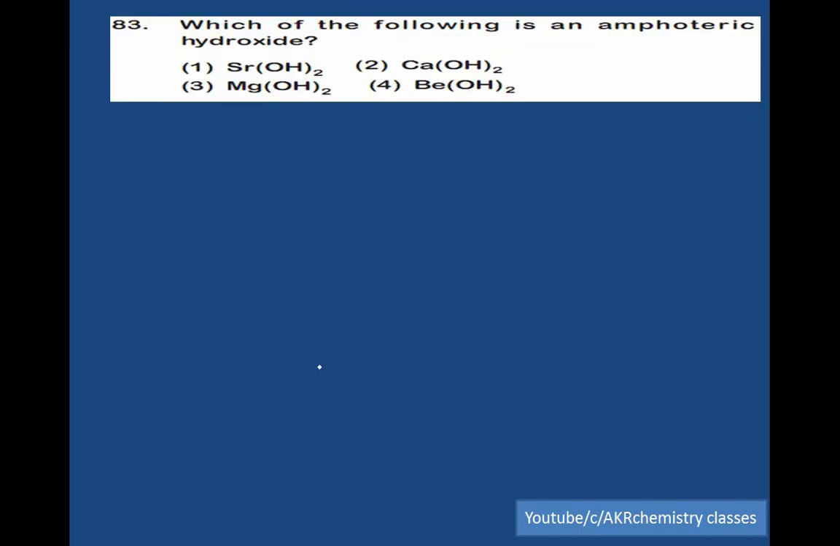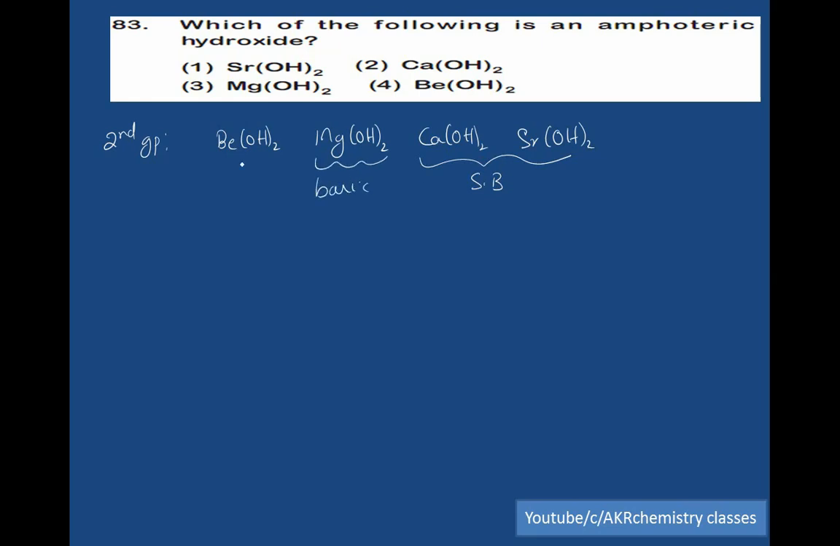Which of the following is an amphoteric oxide? Strontium, calcium, beryllium all belong to the second group elements: beryllium, magnesium, calcium and strontium. Strong base, basic in nature, and amphoteric in nature. So beryllium hydroxide is the right answer for this question.